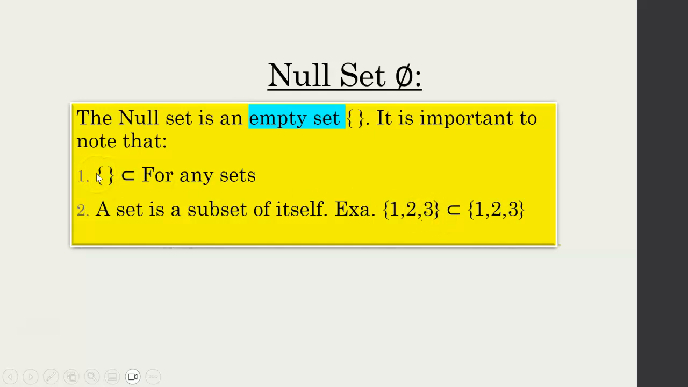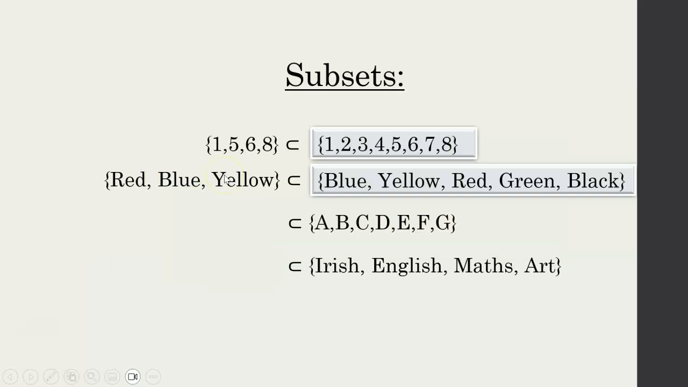Now, this first part here, the null set is a subset for any sets. So any of my examples back here, any of these guys, so 1, 2, 3, 4, 5, 6, 7, 8, blue, yellow, A, B, C, D, English, Irish, maths, all of those, the null set is a subset of all of them. So nothing is in all these sets. That's another way I like to think about it, is 0 is also in every set. So in blue, yellow, red, green, black, you could also say there's nothing here as well, just before blue. There's nothing. So nothing is a subset of blue, yellow, red, green, black.